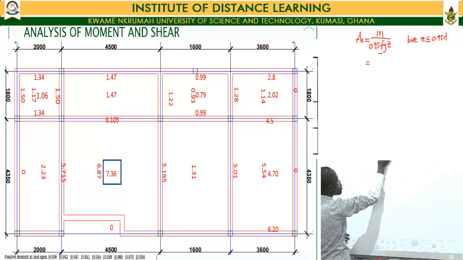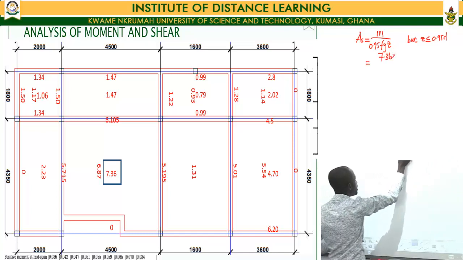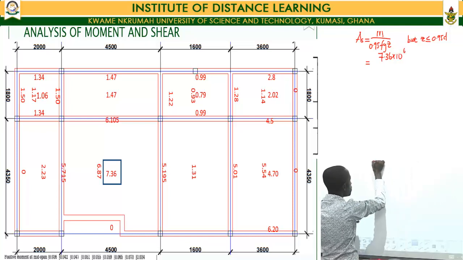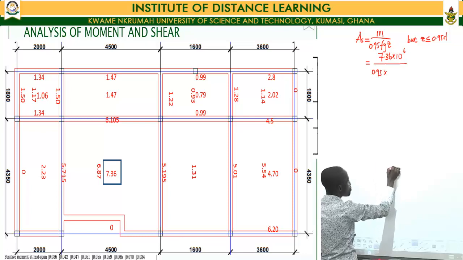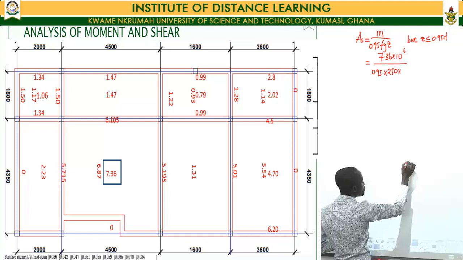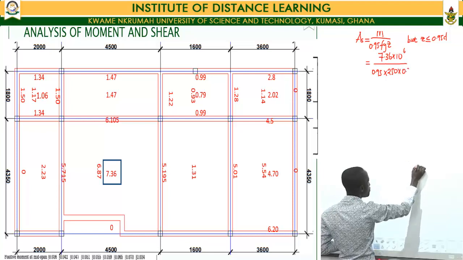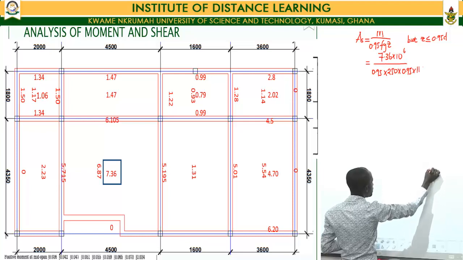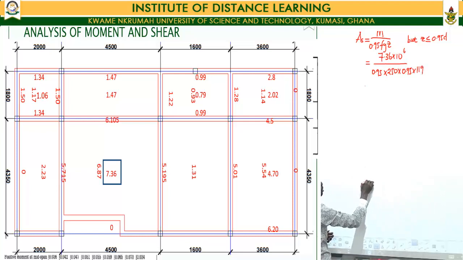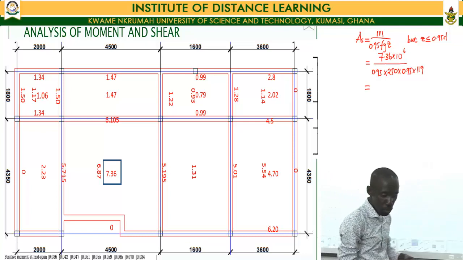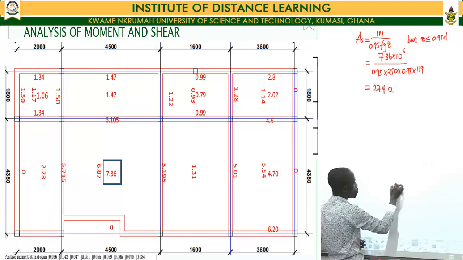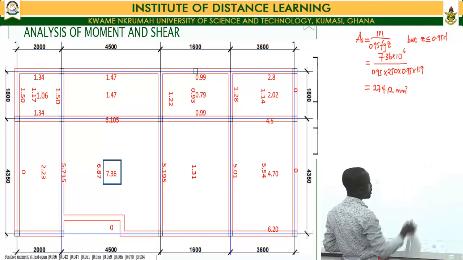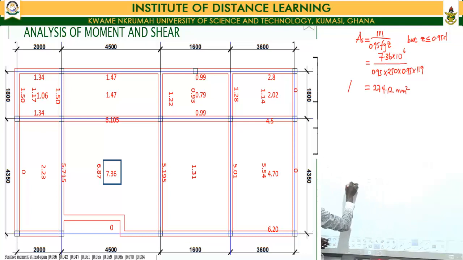So we had area equal to 7.36 multiplied by 10 to the power 6, divided by 0.95 times our Fy of 250 times our Z value of 0.95 multiplied by 119, which gave us the value of 274.12 millimeter squared.